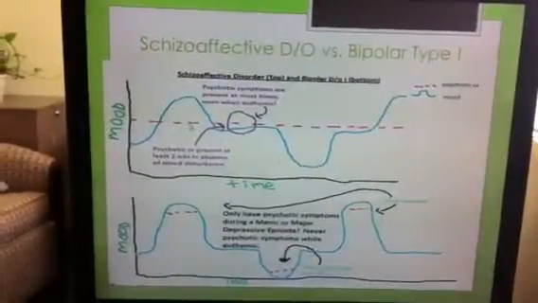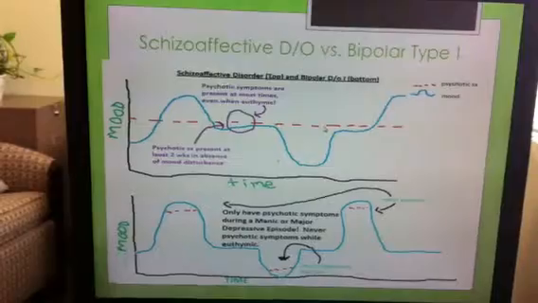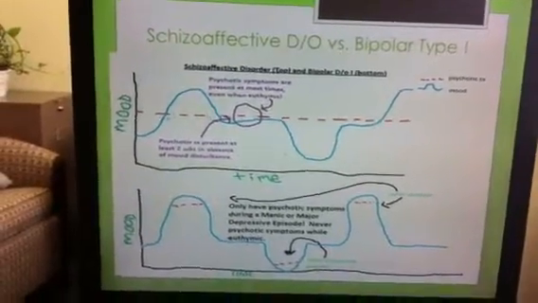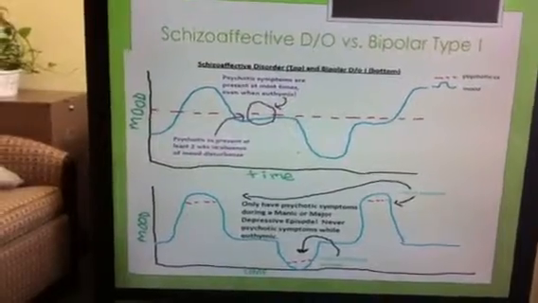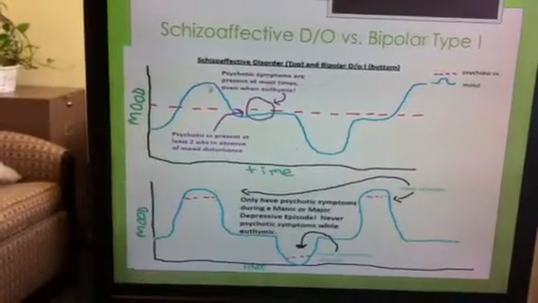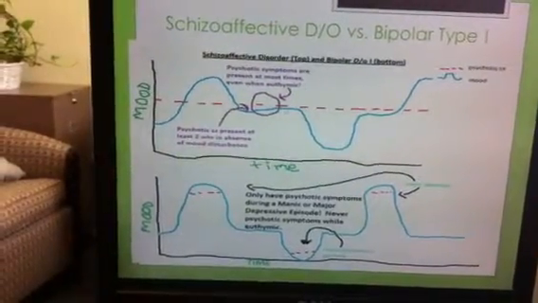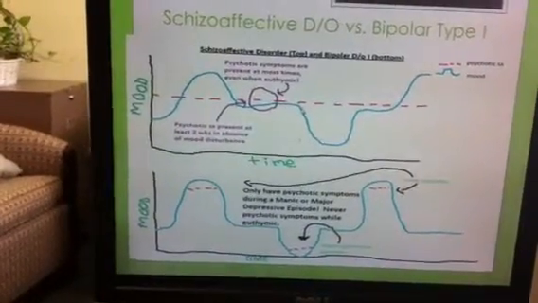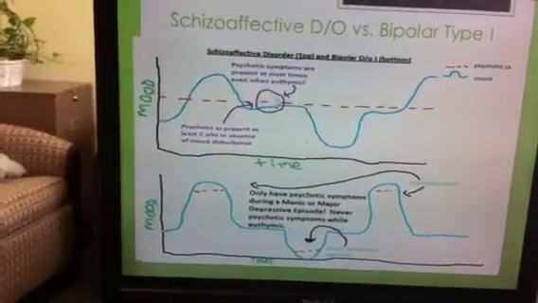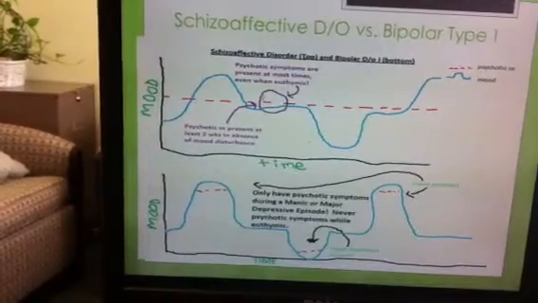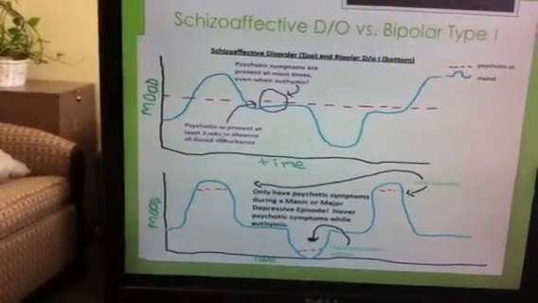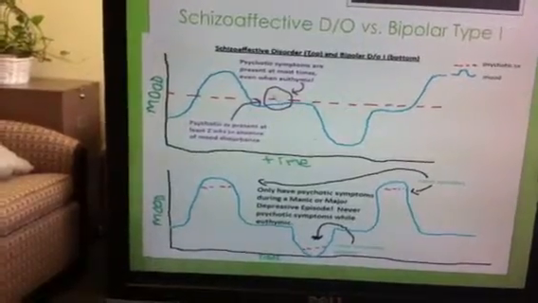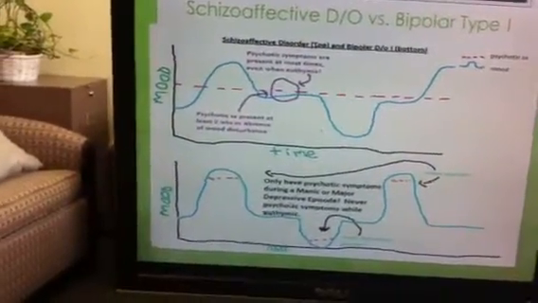The red line is the presence of psychotic symptoms, hallucinations, delusions, etc. You can see they're pretty much present the whole time, right? When they're manic, they have them, when they're euthymic, they have them, and when they dip, they have them. The important thing is when they're euthymic, they still have them, and they have to be present for at least 2 weeks in the absence of any mood symptoms.